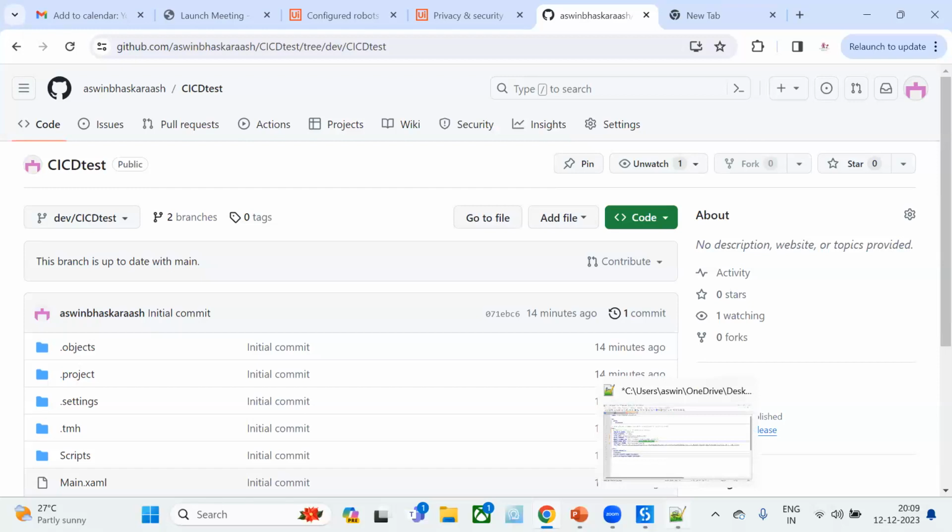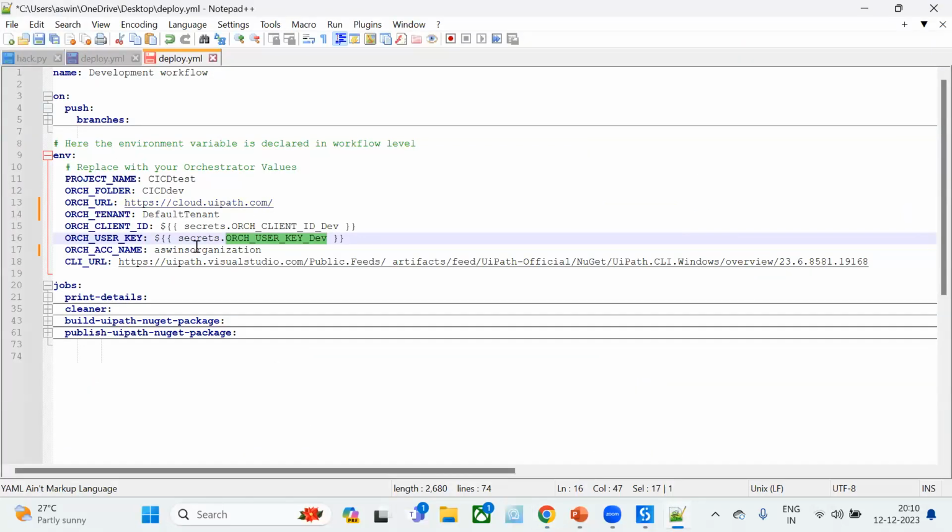Now what is next? We need to add a few more things, right? Here you can see the CLI URL. In order to create the UiPath package, we need the UiPath CLI file available. Using the CLI file only from Studio itself, it will be creating the packages. That's the concept. In our scenario, we will be downloading the UiPath CLI each time we run this workflow to our target VM where we are running this particular workflow.